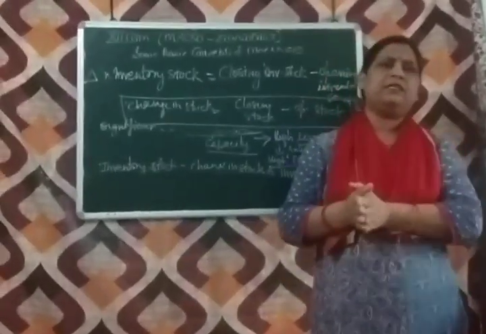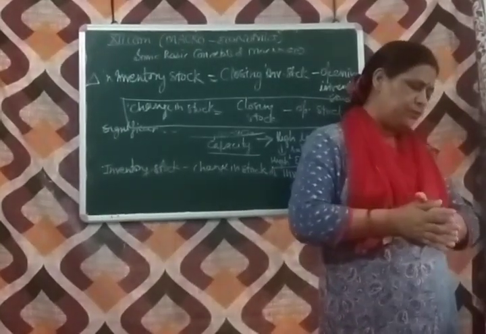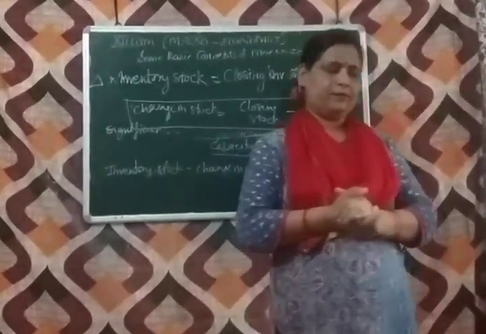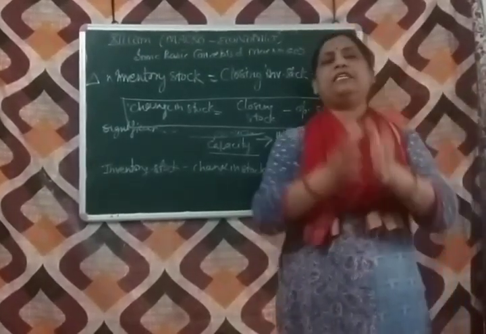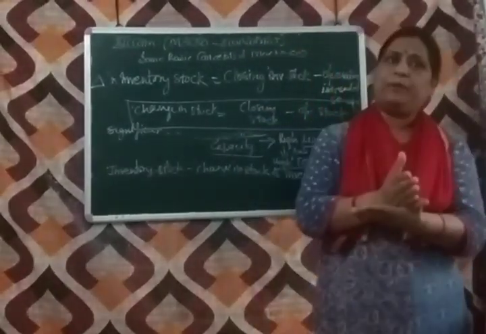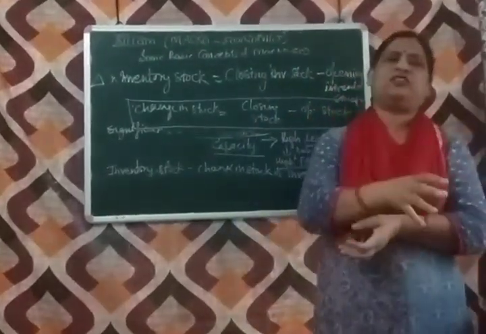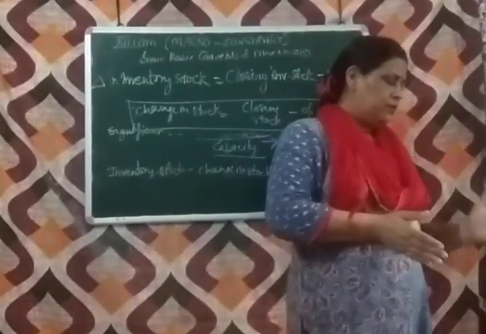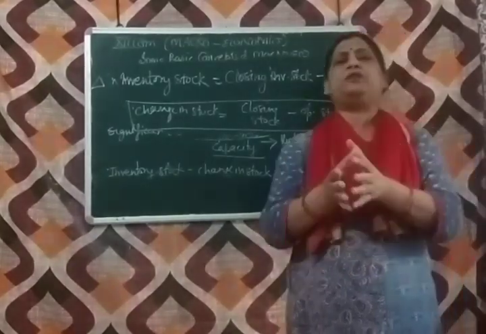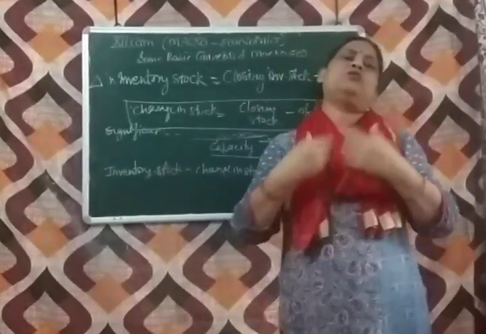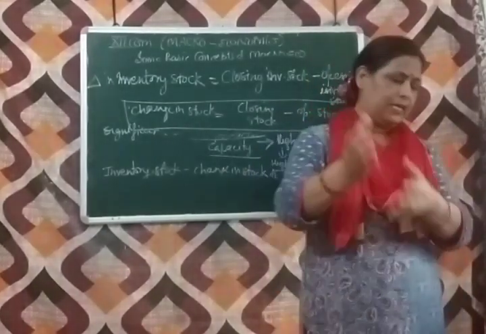Gross investment is the investment expenditure made by the producer on the purchase of new assets plus replacement of worn out assets, यानी कि वो assets जो खराब हो गई हैं उन्हें replace करने के लिए प्लस नए assets को खरीदने के लिए जो producer खर्च करता है वो आपका gross investment है. So it is the total expenditure made by the producer on the purchase of new assets plus replacement of worn out assets.